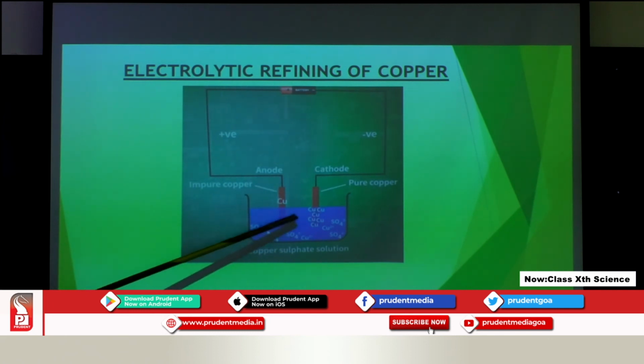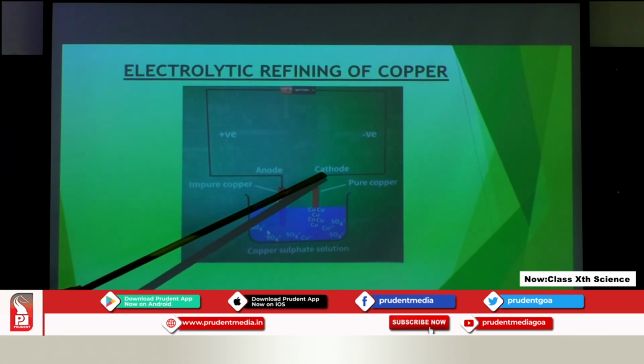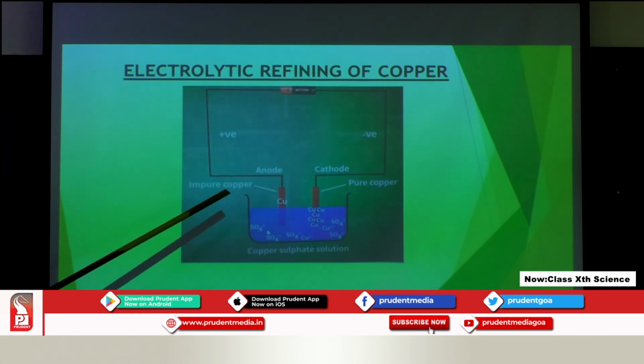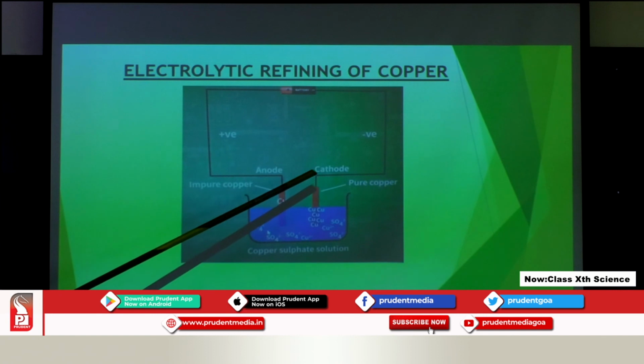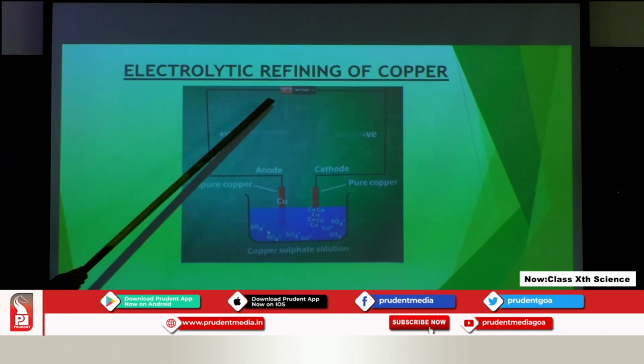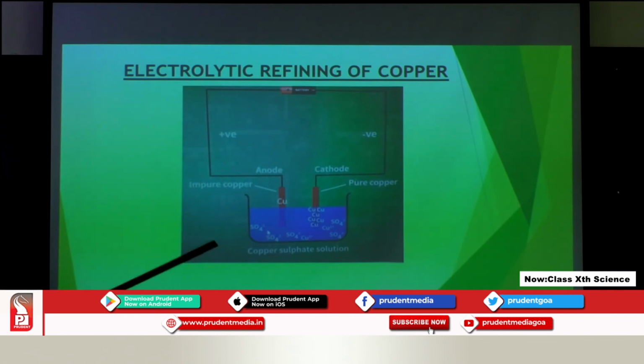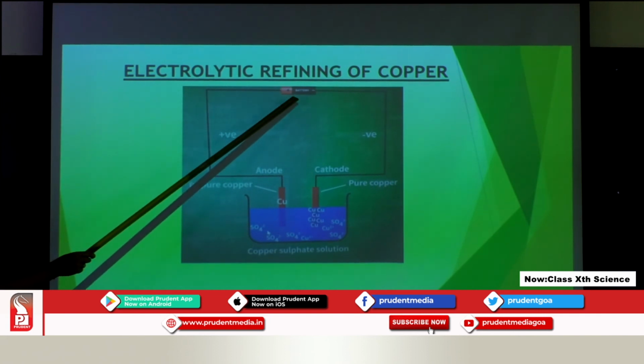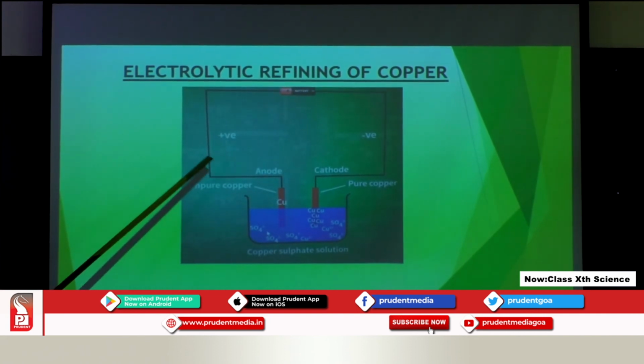There are two electrodes. One is cathode, one is anode. Anode means positively charged electrode, cathode is negatively charged electrode. Both are connected to a battery. They are connected to a battery or an electric cell, a combination of electric cells is known as a battery. So, when the circuit is complete, what will happen?